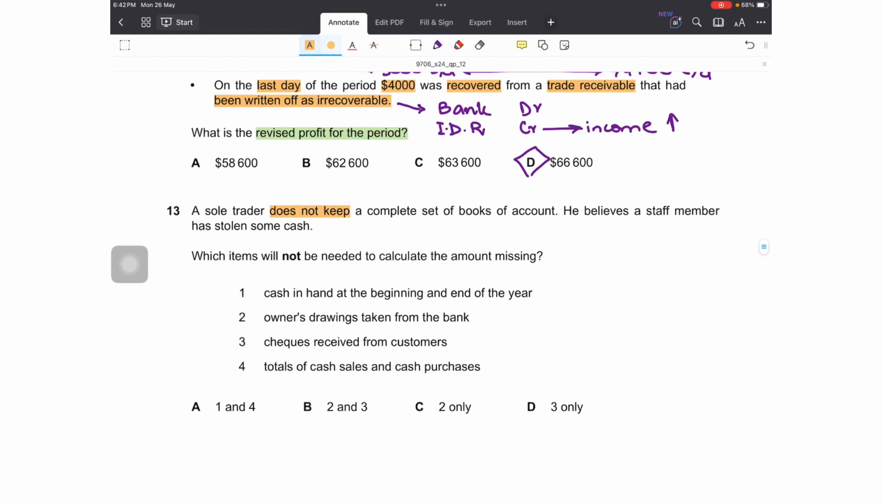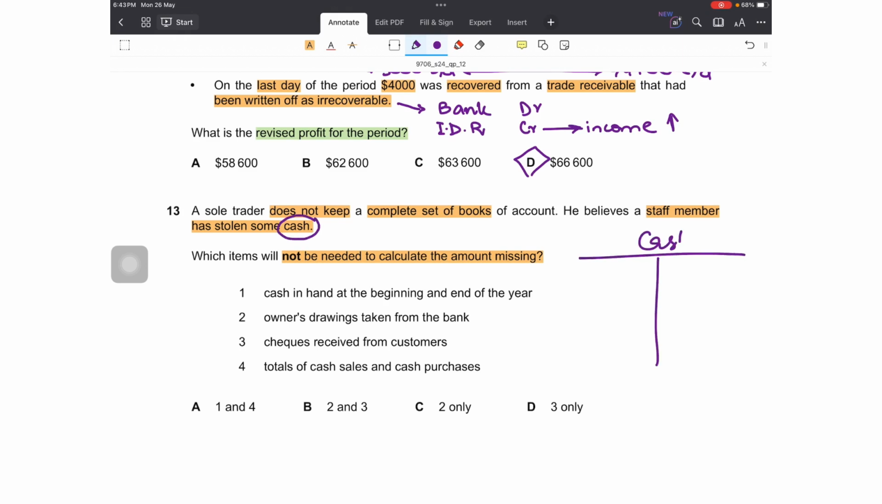Number 13, a sole trader doesn't keep a complete set of books of account. He believes that a staff member has stolen some cash. So first of all, he didn't keep a full set of accounts. Now some cash has also been stolen. Now the question is, which items will not be needed to calculate the amount missing? What is being stolen? Some cash has been stolen.